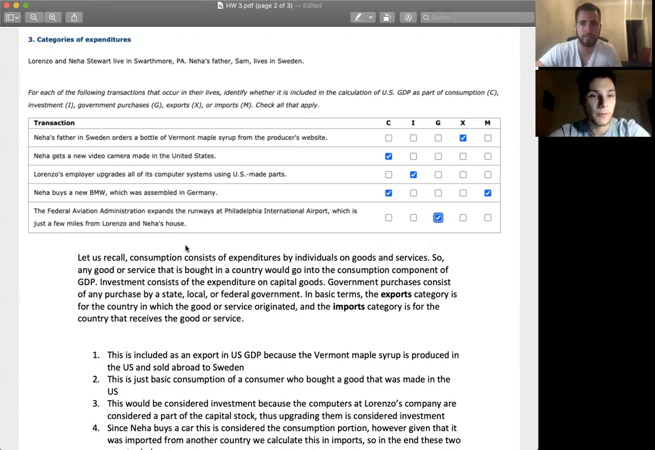So for this one, we have Na's father in Sweden orders a bottle of Vermont maple syrup from the producer's website.